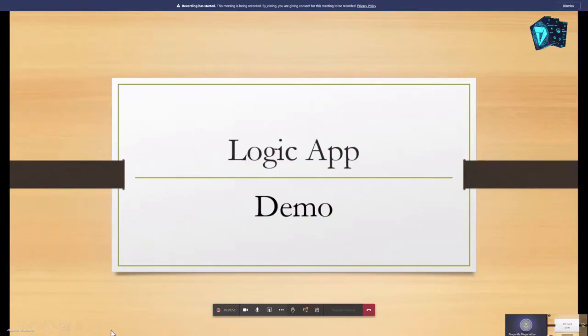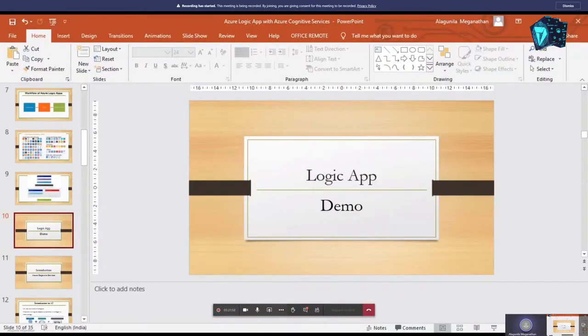I just switch over to the portal. This is the Azure portal. If you want to use Logic Apps, you need an Azure subscription. The subscription could be either free or paid. With a free subscription, you get 12 months of popular free services and $200 of credit for 30 days. You can explore more at portal.azure.com.